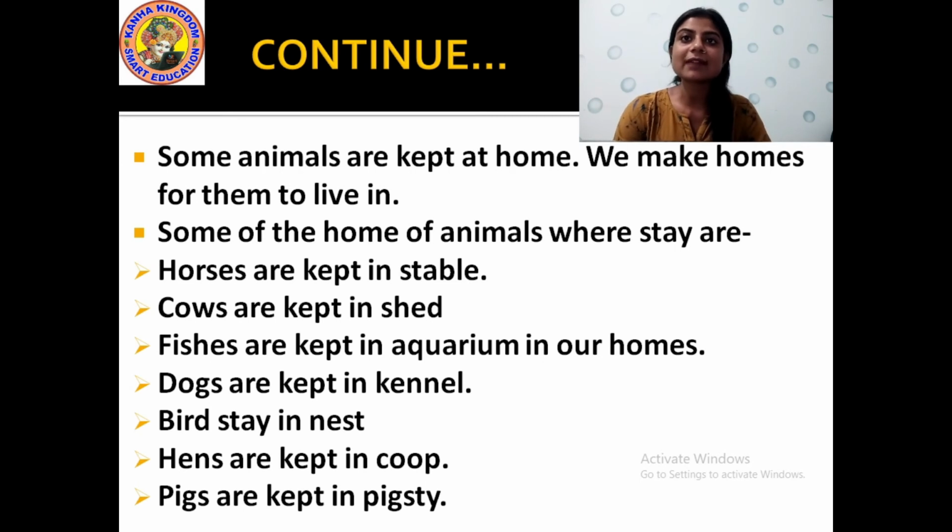It is written there. See, some animals are kept at home. We make homes for them to live in. Some animals are kept with us in our homes, but we do not keep them in our rooms. We do not live with the animals in our bedroom. Do we sleep with animals in the bedroom? No. We make some different rooms or different houses for them. Okay. I will tell you some of the names of the homes of domestic or pet animals where they stay.